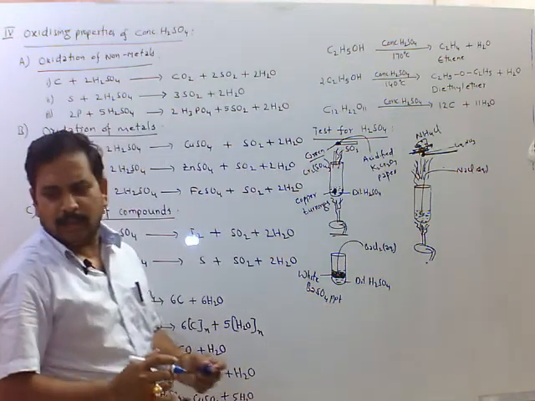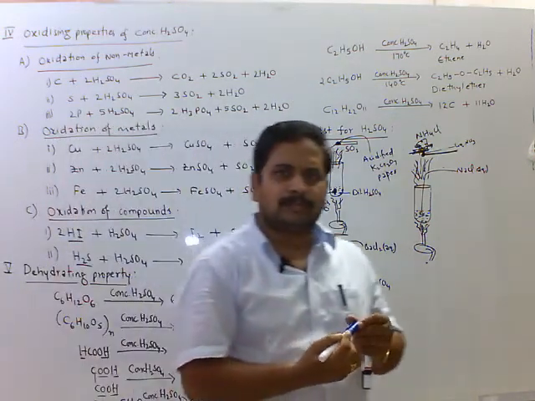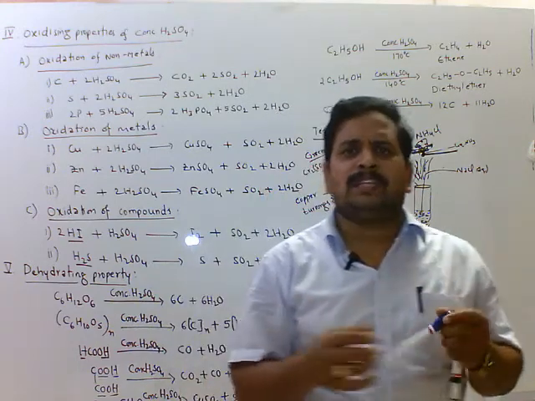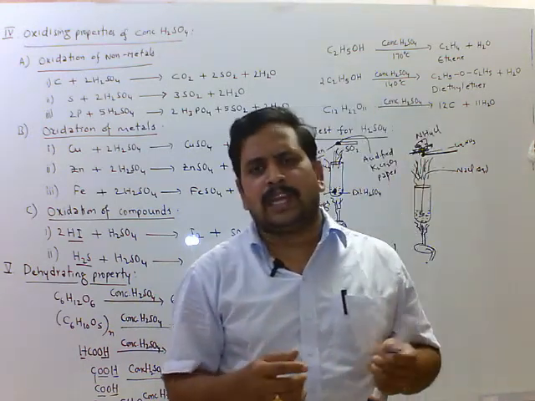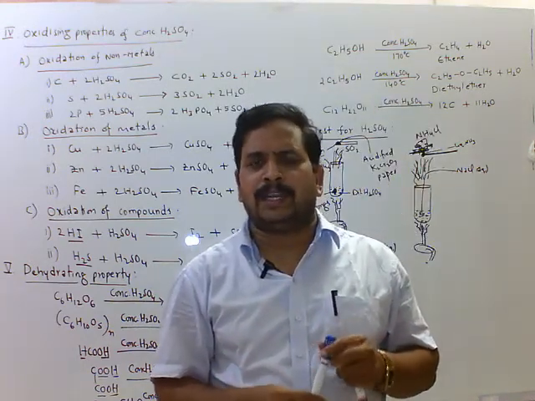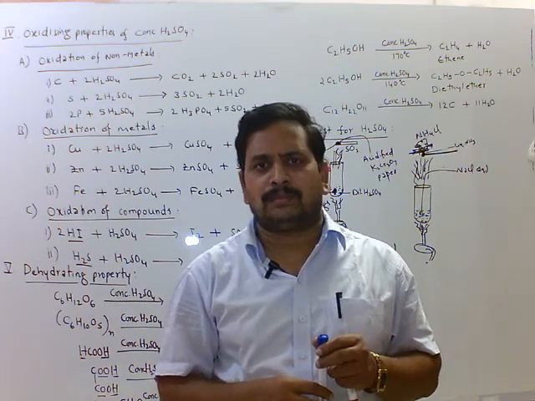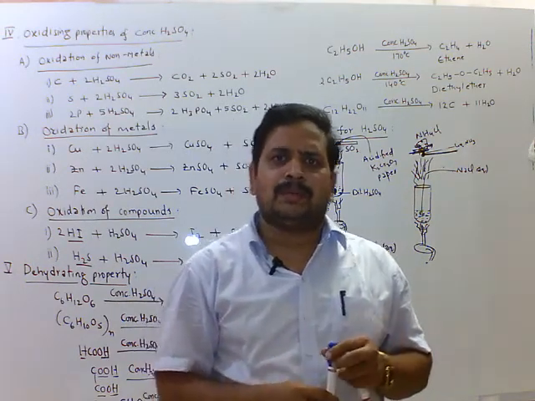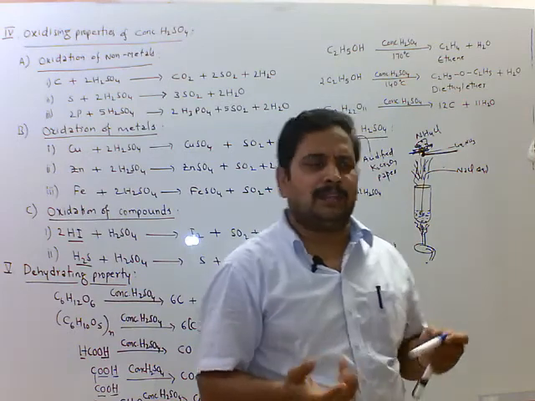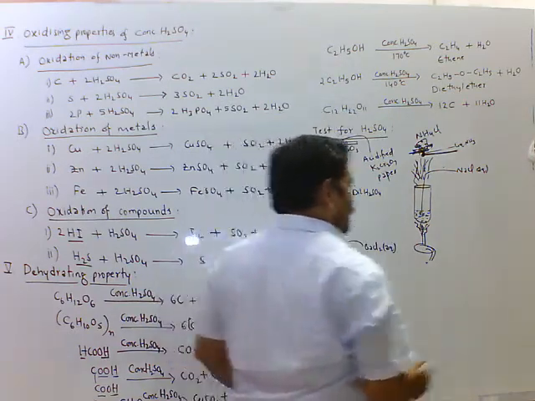This is another test. And one more test also we have. This dilute sulfuric acid treated with lead nitrate solution, we get white precipitate of lead sulfate.